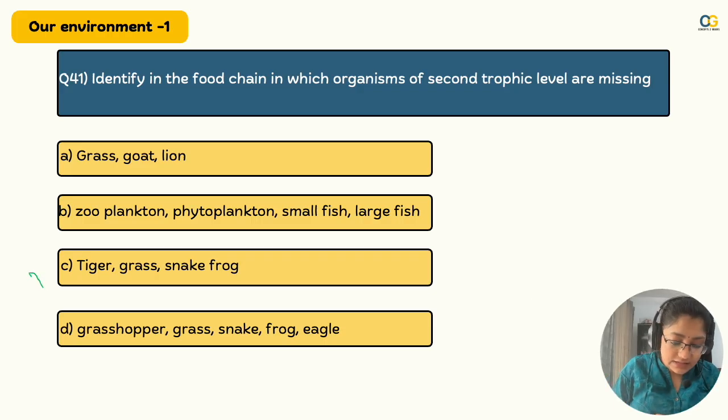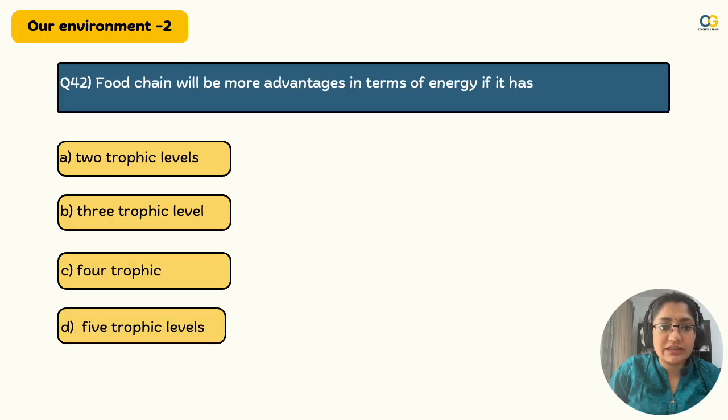Think through in which the second trophic level is missing. Yes, the right answer is C, tiger, grass, snake, frog, because tiger will not eat snake or frog. There is something in between that eats snake and frog, which tiger can eat, right? So that's what is the right answer. Please tell me you got it right. Moving on to the next one.